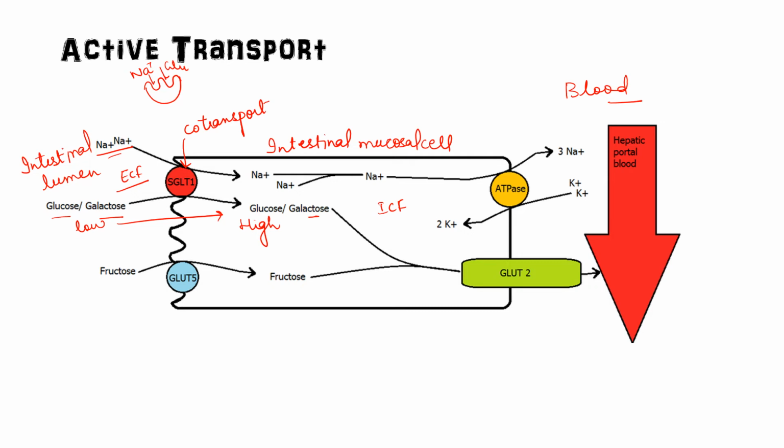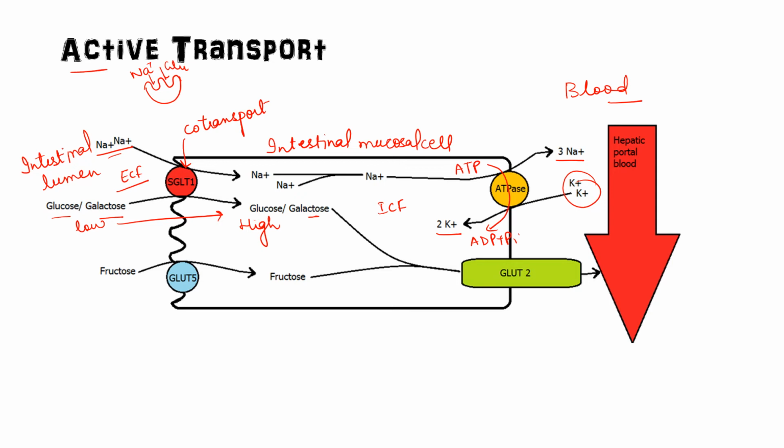exchange of potassium ion will happen. 3 sodium ions will go outside and 2 potassium ions will come inside, and this process requires ATP. By the ATPase enzyme, ATP will be converted to ADP, or energy will be consumed. Okay, and by this process glucose is transported against its concentration gradient. So this is the active transport because energy is utilized or consumed. Okay, this is called sodium dependent glucose transporter 1.